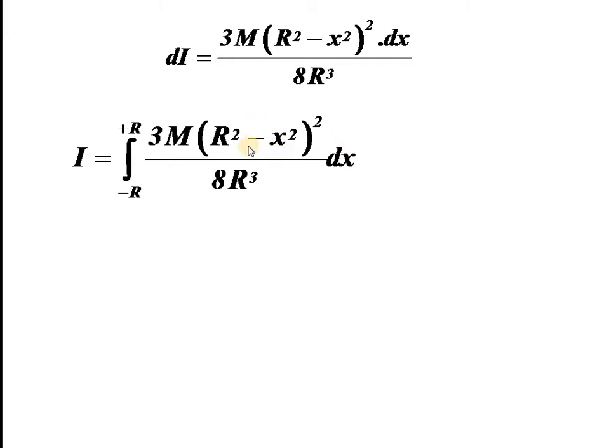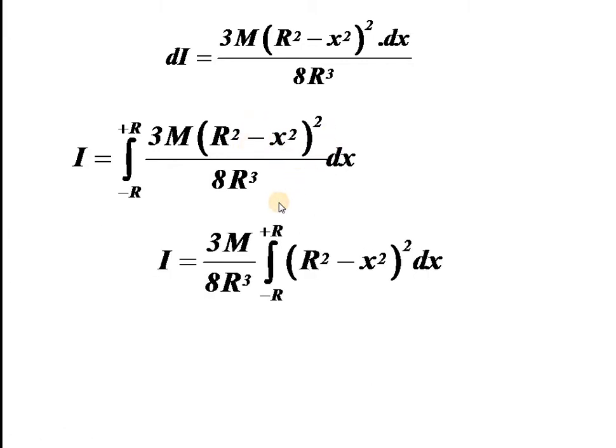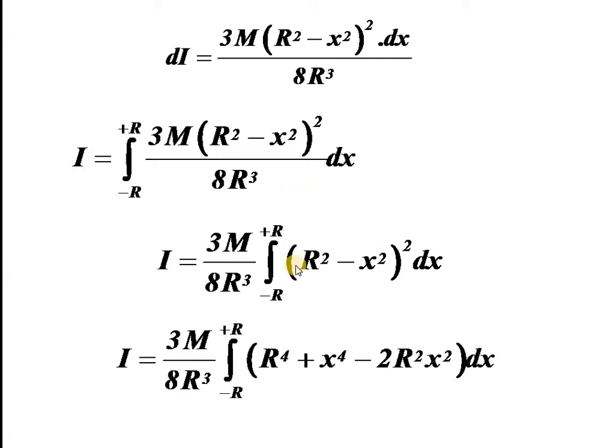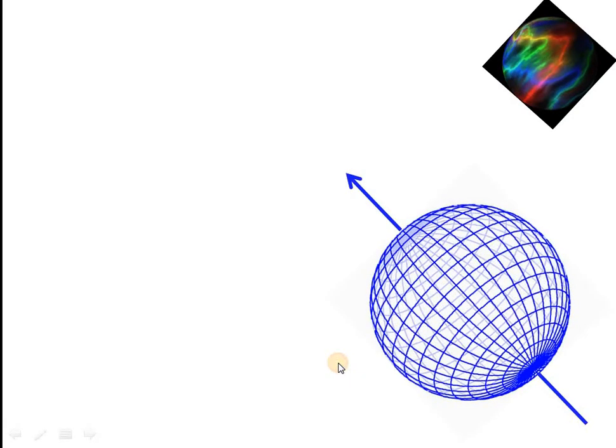So prior to integration, you can square it and expand the term. Taking the constants outside, on expansion you have r⁴ plus x⁴ minus 2r²x² dx. Now you can integrate term by term, so that the calculation becomes simple.